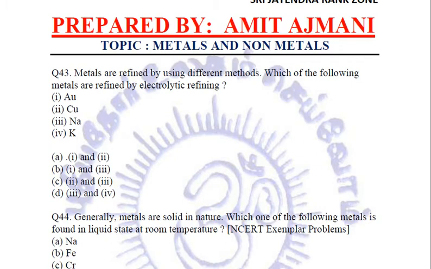Let us come to the next question. Metals are refined by using different methods. Which of the following metals are refined by electrolytic refining? We actually obtain gold and copper with the process of electrolytic refining.